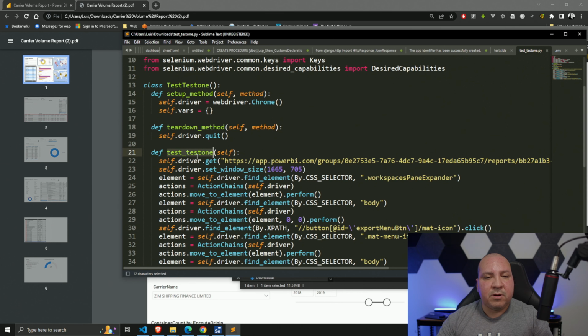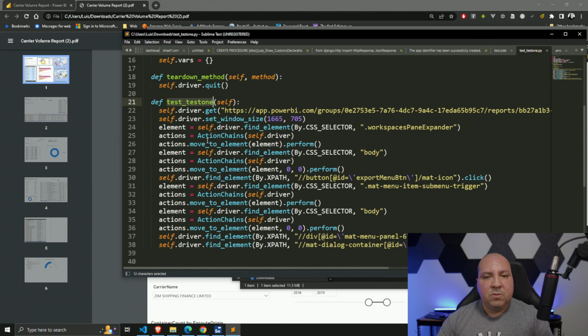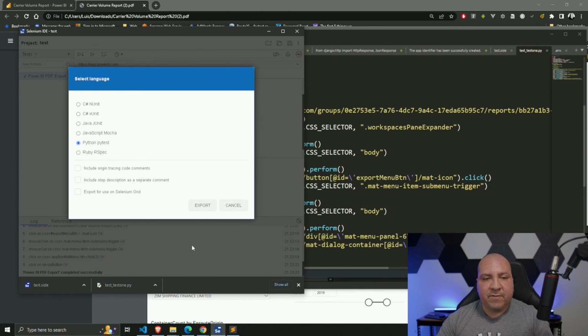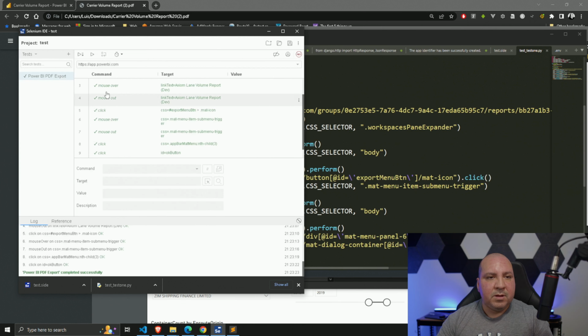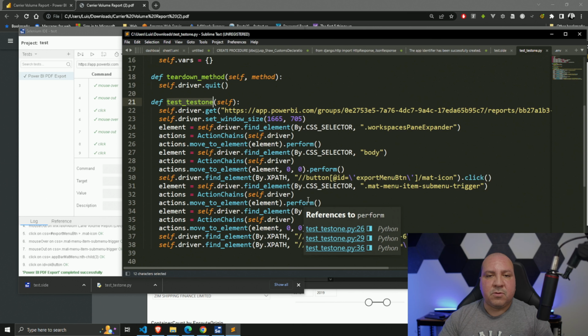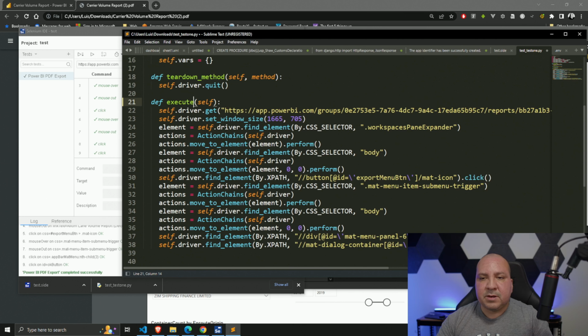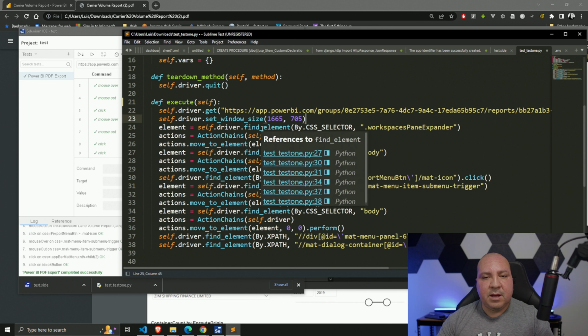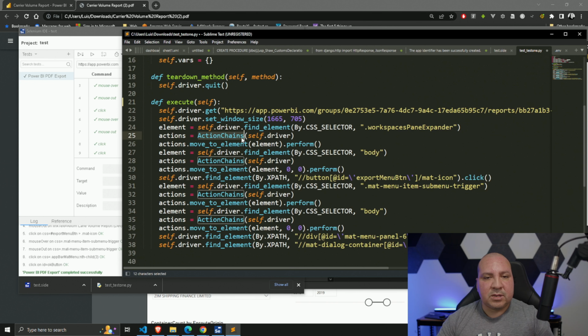Then we look down here under our test one, which again, this would probably be called if I were to export it the same as Power BI PDF. So this is where you kind of make your tweaks and call it something else, right? I don't know, maybe you call it execute or something. And then you could tell we have our get request, which is a URL, which again is going to open up the window, because that's what it would do. It would resize the window, but you could change it if you like here. And then you're going to start calling certain elements, right? Then we're going to have some actions.